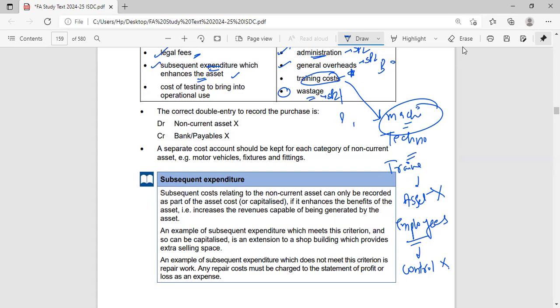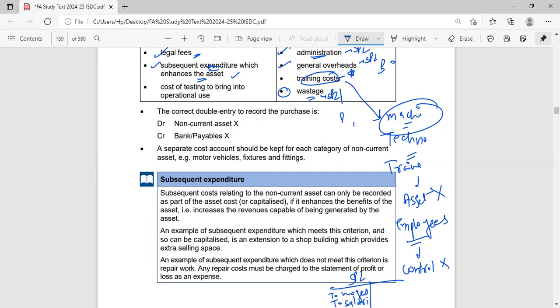So any cost which we incur on training our employees, we cannot add it. Just try to understand it another way. We pay salaries, we pay wages to our employees. Do we show them anywhere in our assets or in our liabilities? No, we show them as an expense in our statement of profit and loss. If I take this T-shaped account, I show here wages, salaries.